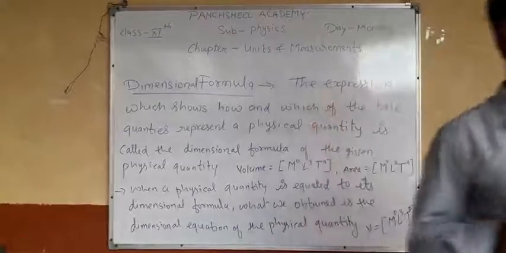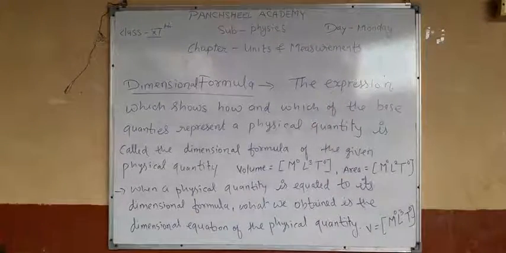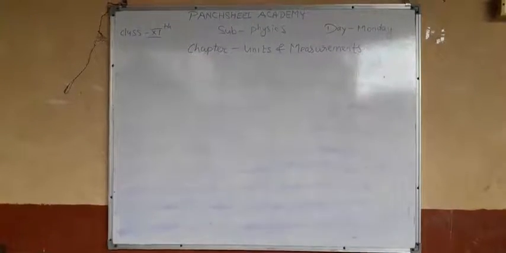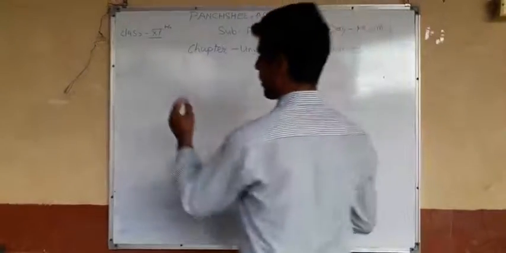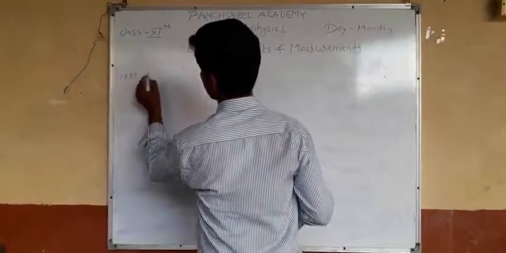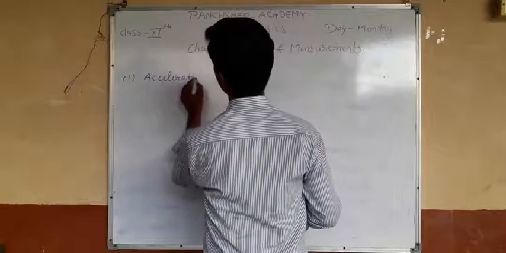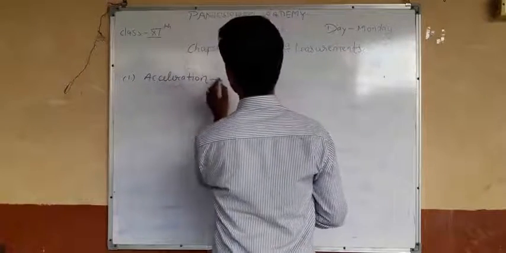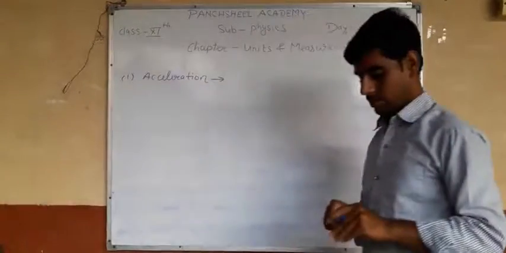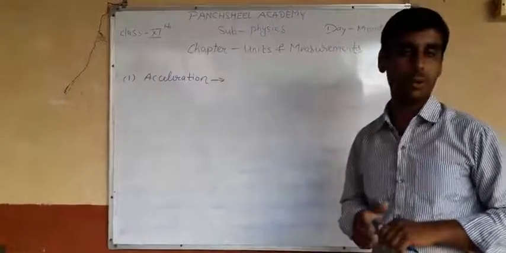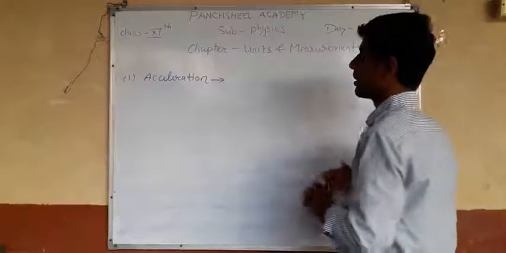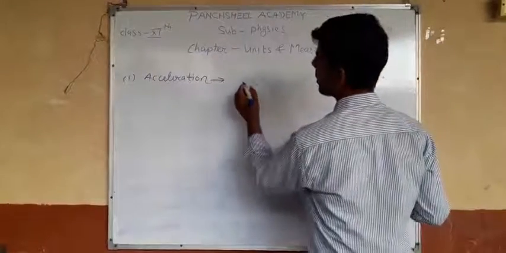Okay, so we take some examples to write their dimension formula. I take the first example, acceleration. You have to write the dimension formula for acceleration. What is acceleration?